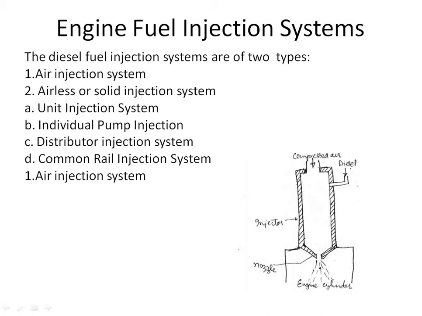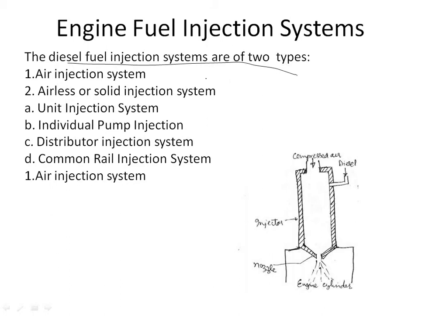The fuel injector atomizes the diesel and injects a measured quantity of diesel into the engine cylinder at the end of the compression stroke. Atomized diesel then mixes with hot air and gets ignited. Proper mixing of fuel with air is essential for efficient power output from the engine. You all can see the diesel engine. The diesel fuel injection systems are of two types: air injection system and airless or solid injection system.